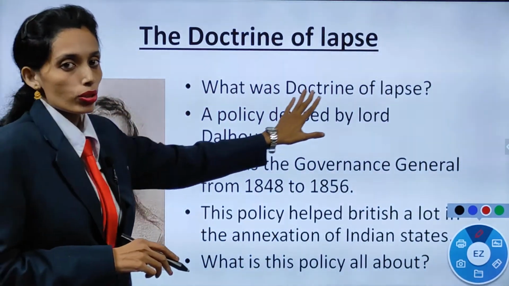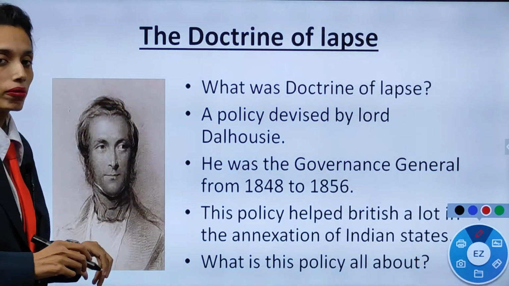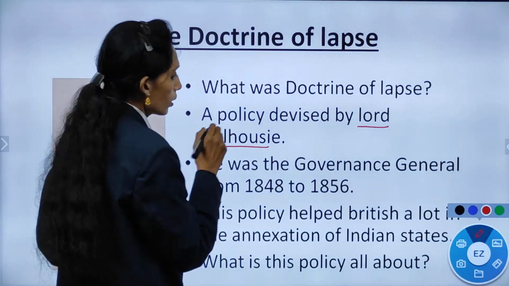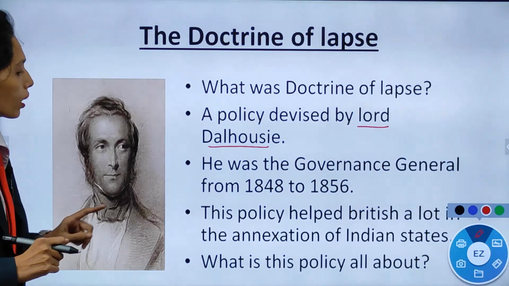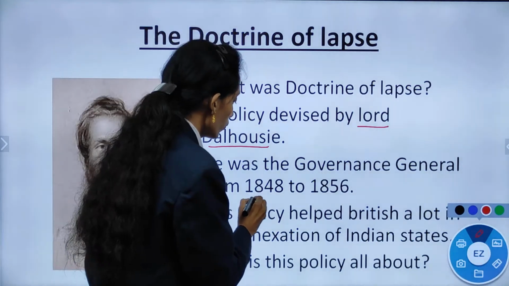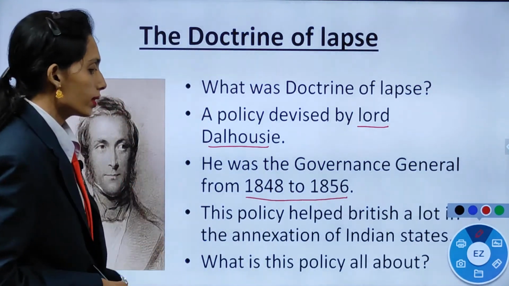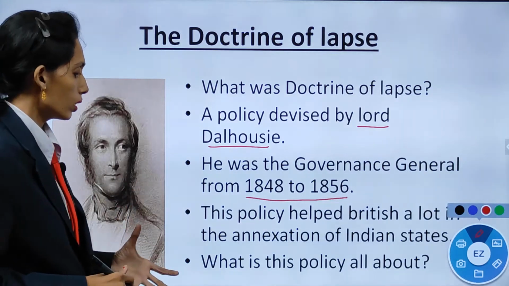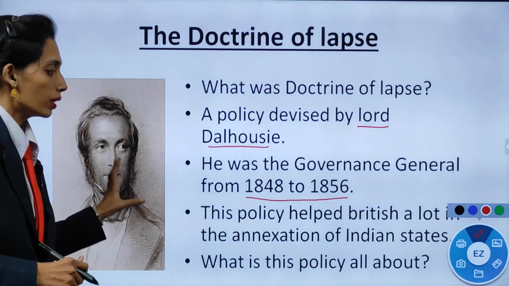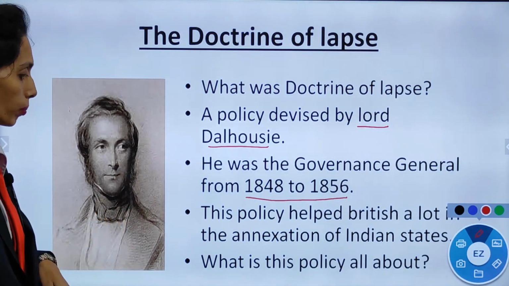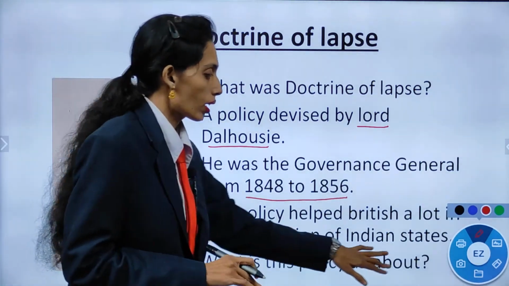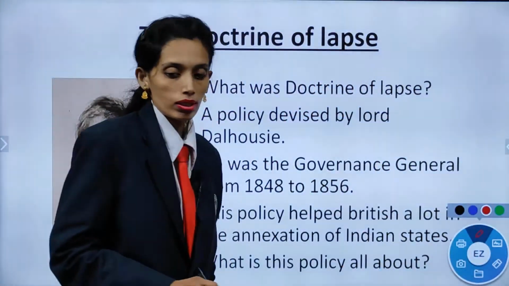What was the doctrine of lapse? A policy devised by Lord Dalhousie. Who devised this policy? Lord Dalhousie. You have to remember this. He was the Governor General from 1848 to 1856. This policy helped the British a lot in the annexation of Indian states. According to this policy, the annexation of Indian states would take place. What is this policy all about? Now we are going to check out this policy in detail.